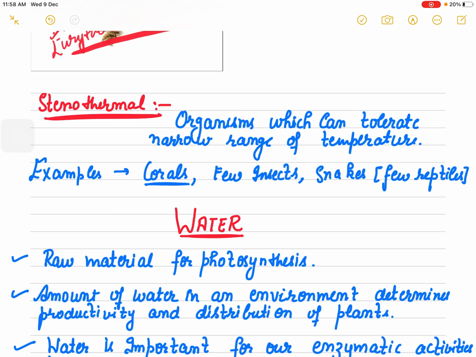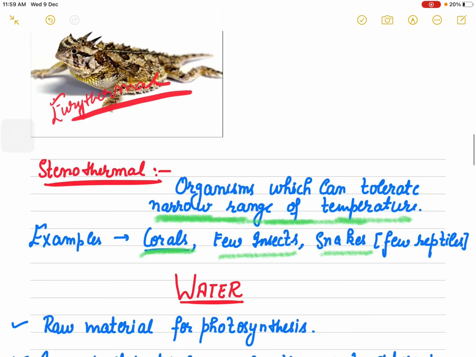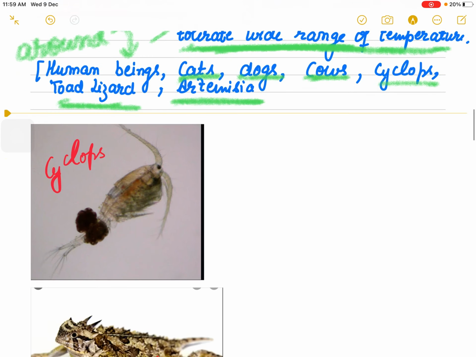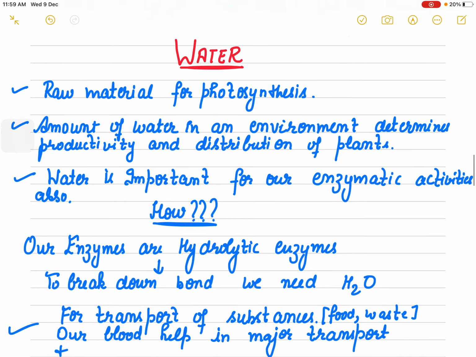Then the second category is stenothermal, which can tolerate only a very narrow range of temperature. Insects, snakes, very few reptiles, corals are examples of stenothermal. So there are two categories in temperature: eurythermal is for the wide range of temperature, and steno we use for the narrow range. Wide means the range is very large, so we can tolerate it. Narrow means the temperature is only this much, and outside of it we cannot tolerate. Those are the stenothermal organisms.